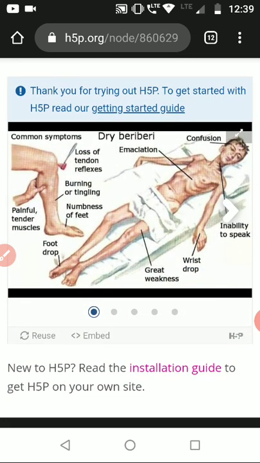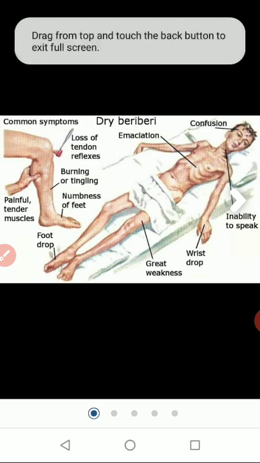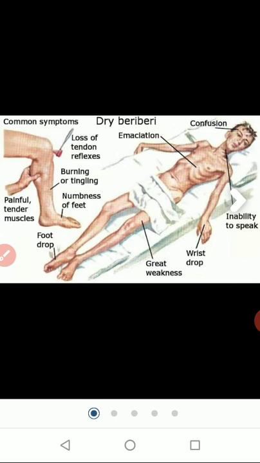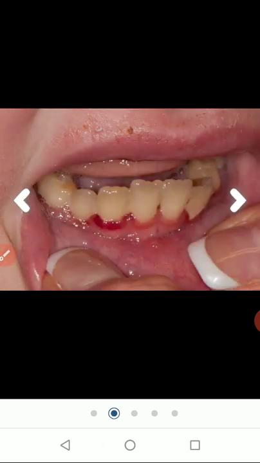See, this is a condition of beriberi. Here in this you can see dry beriberi. There is a lot of loss of tendons and filament. The person has become very weak. Muscles have become very weak. This type of body results when there is an absence of a particular vitamin for a very long time in the body.